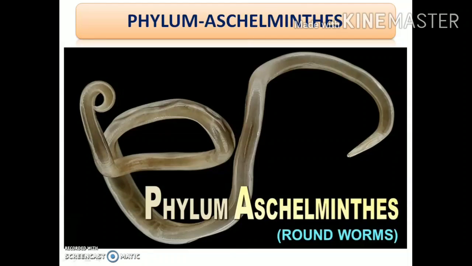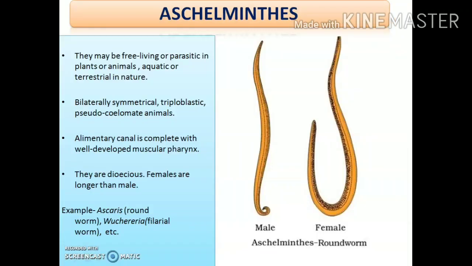Let's now have an idea about the important characteristics of the phylum Aschelminthes. The phylum Aschelminthes is also sometimes known as Nemathelminthes or Nematoda, and the organisms which come under this phylum are termed as roundworms or sometimes as nematodes. Clear? So they may be free living or parasitic in plants or animals,